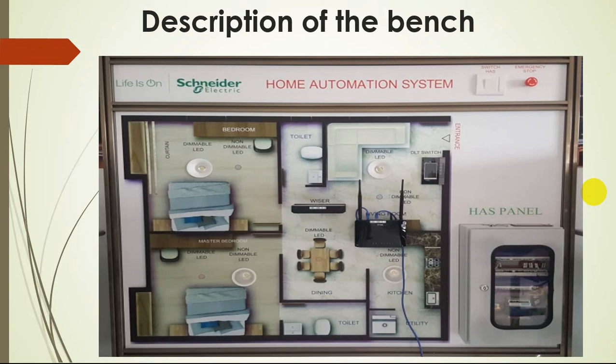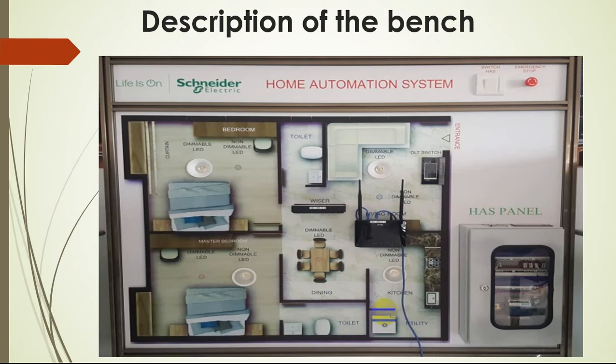Here in the home automation system, we have to use this bench. This is the arrangement made for this experiment. Here, what are the things available? You see, we have four different rooms, like a 2 BHK smart home. Here you are seeing the bedroom. This is the master bedroom, and this is one toilet, and you have the kitchen arrangement here, and dining, and this is a Wi-Fi network. So through Wi-Fi also we can control the units.